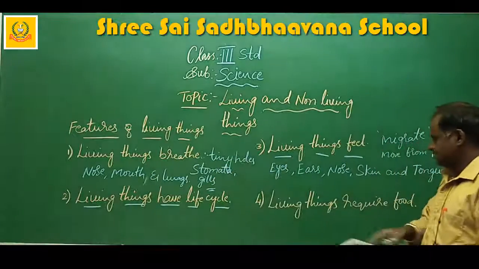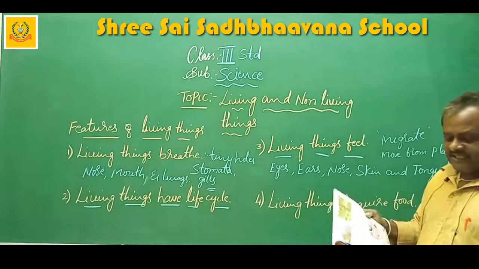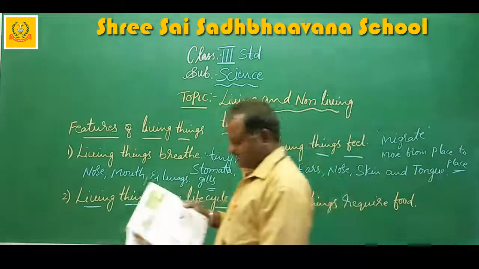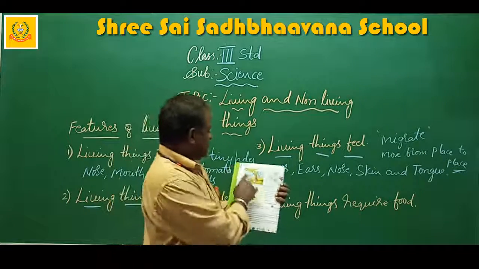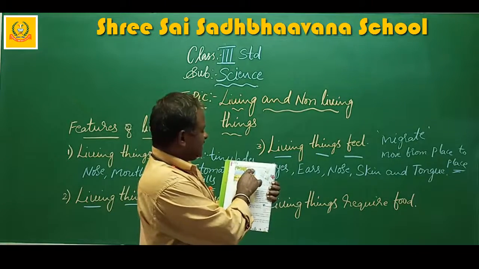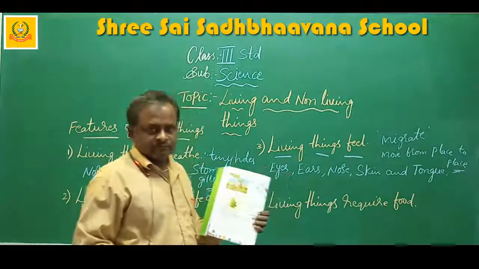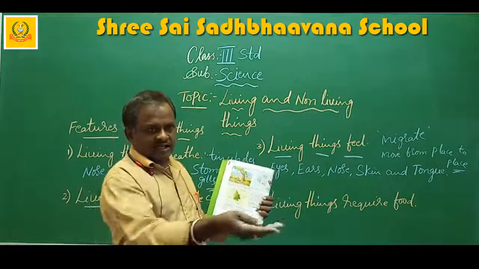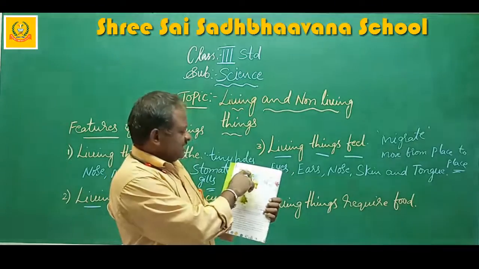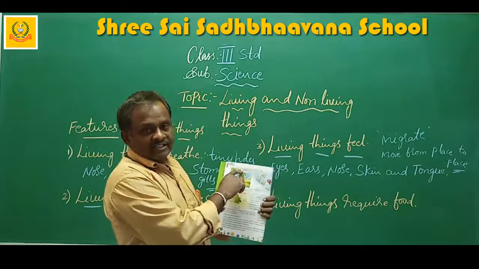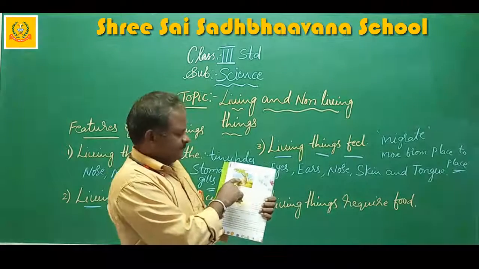Next, last, living things require food. Before that, some figures are there. I will show you. See here, plants shed their leaves in autumn and bear flowers in spring. When the autumn comes, that means at the starting of the summer season or at the time of December, January, all the plants shed their leaves. All the plants shed their leaves in autumn and bear flowers in spring.